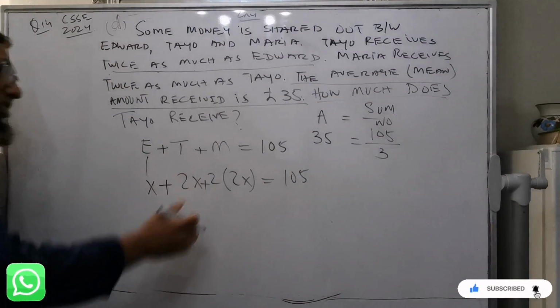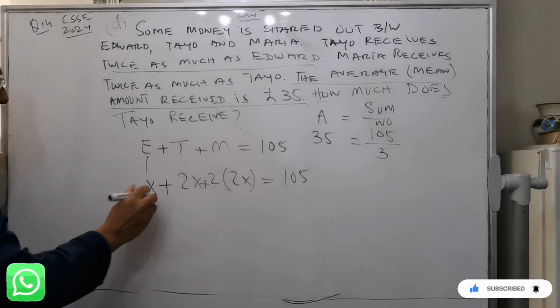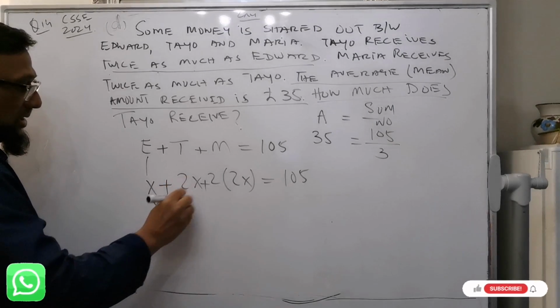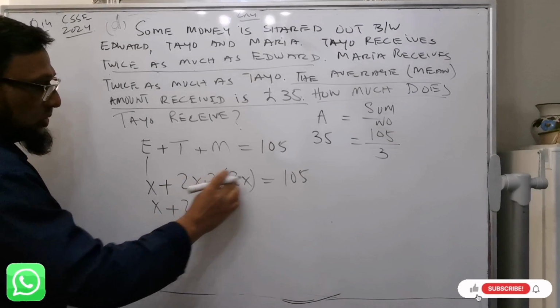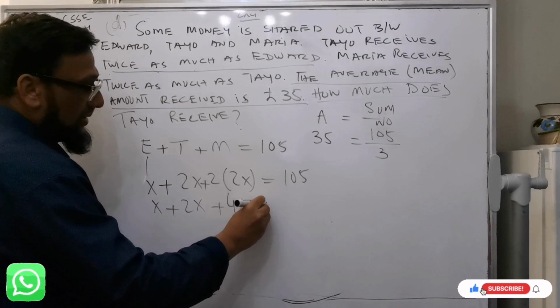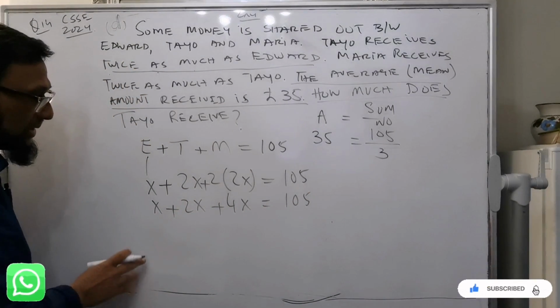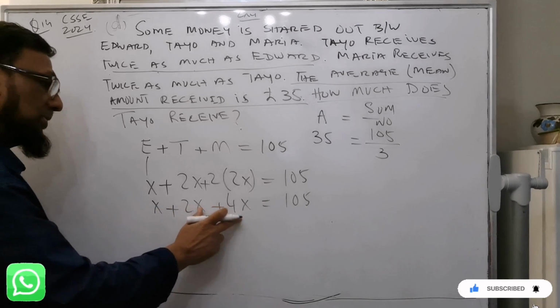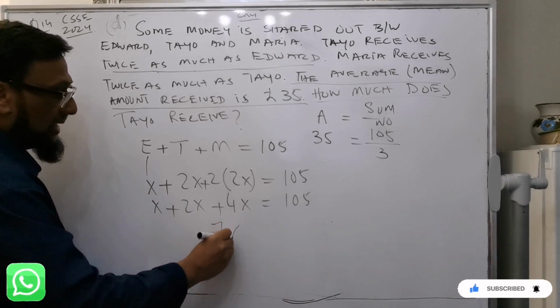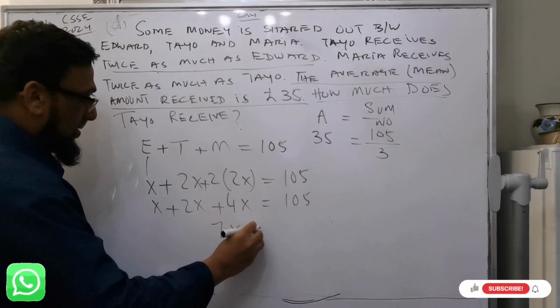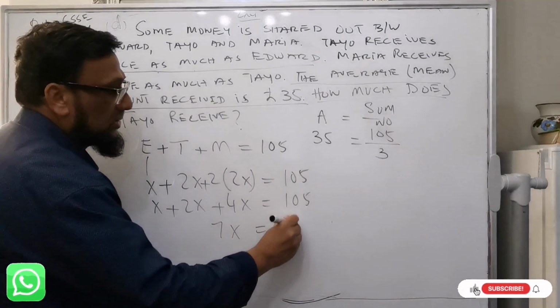Now you can pause the video and try to solve. So x plus 2x plus 4x, since 2 times 2 is 4x, equals 105. The total will be 7x equal to 105.